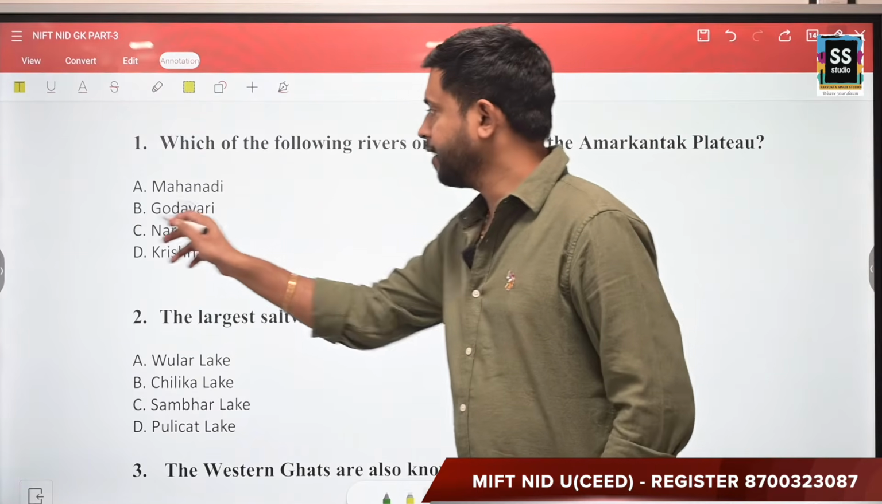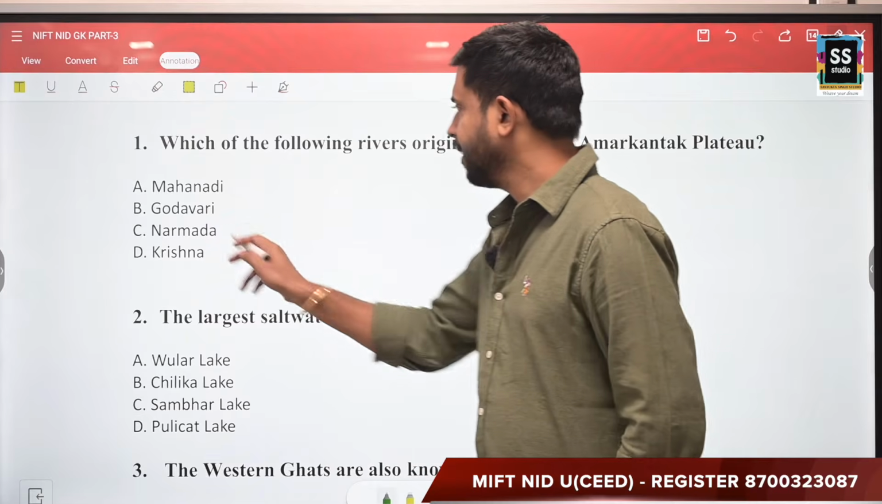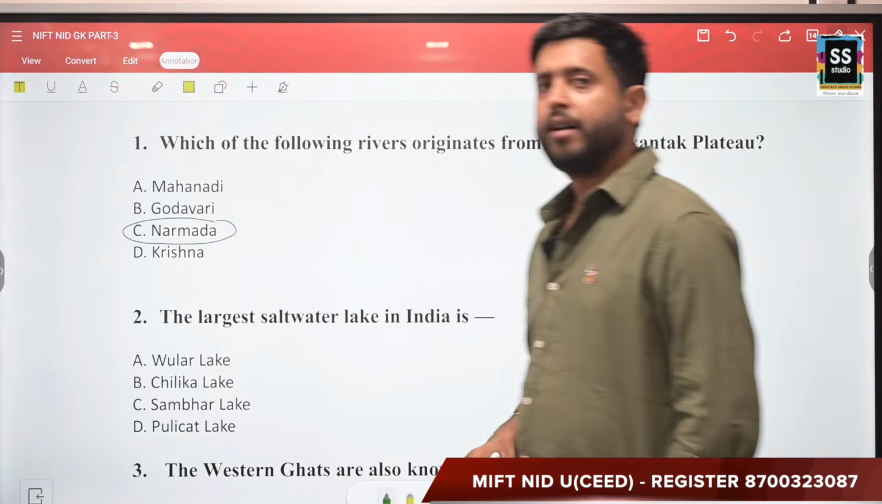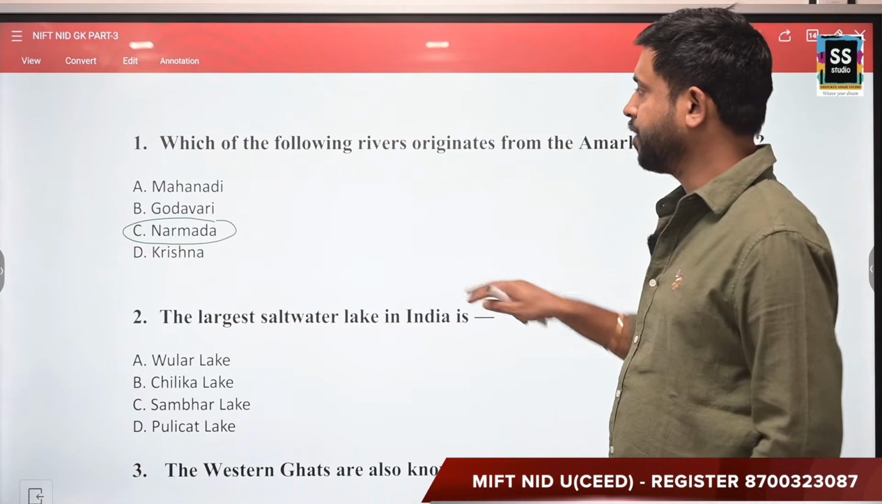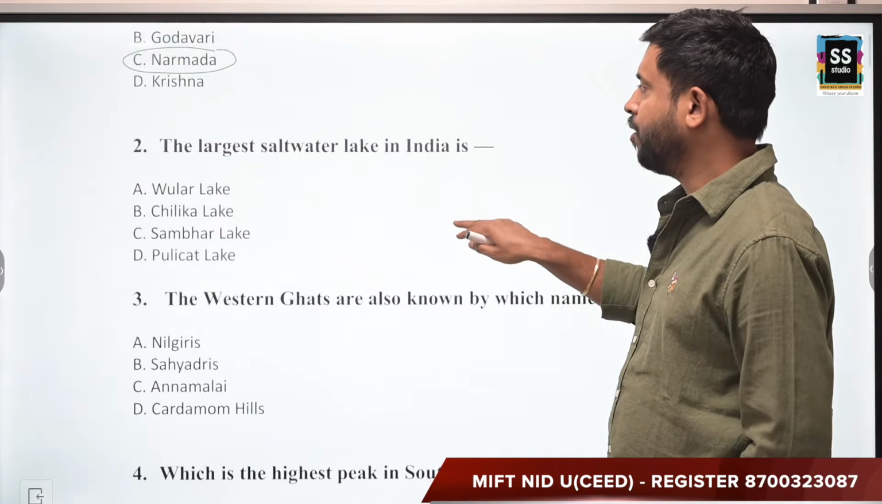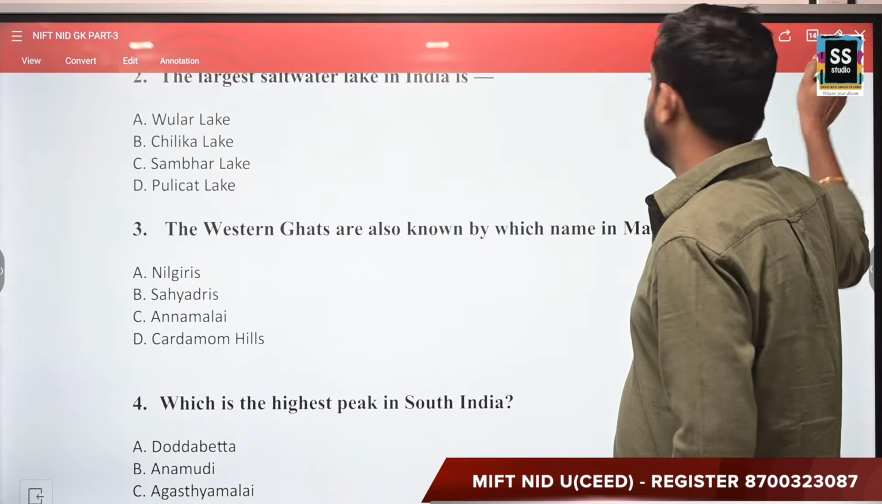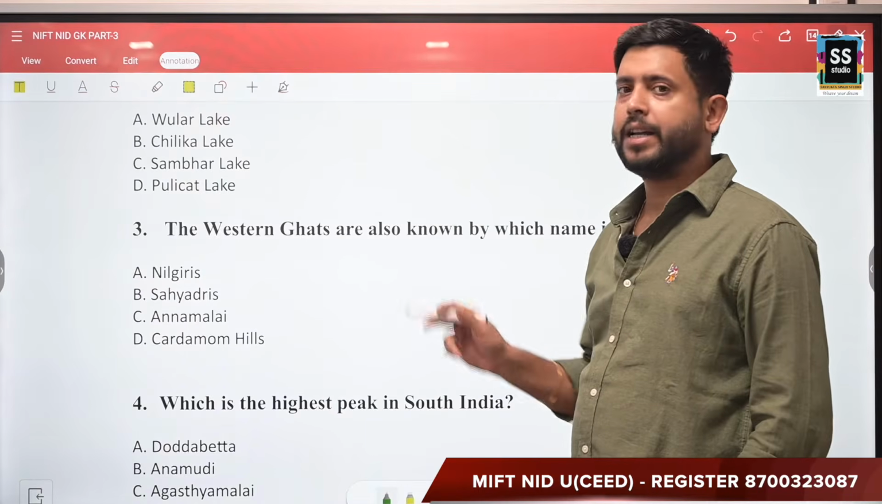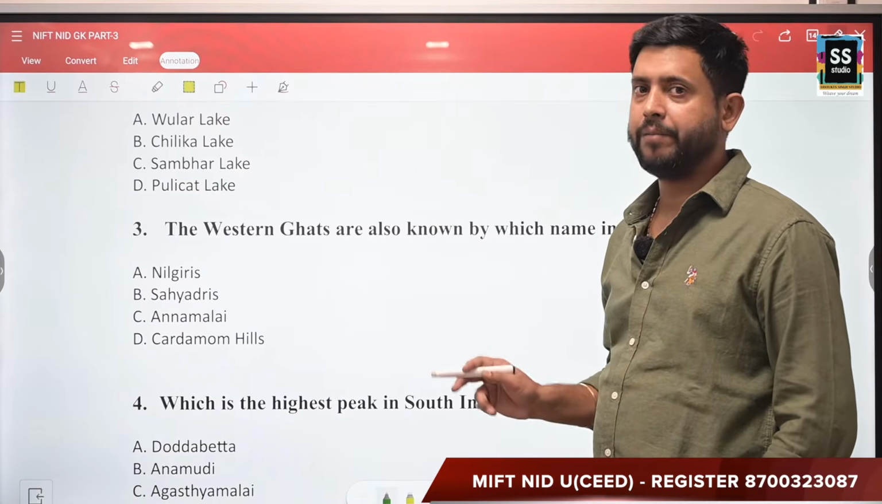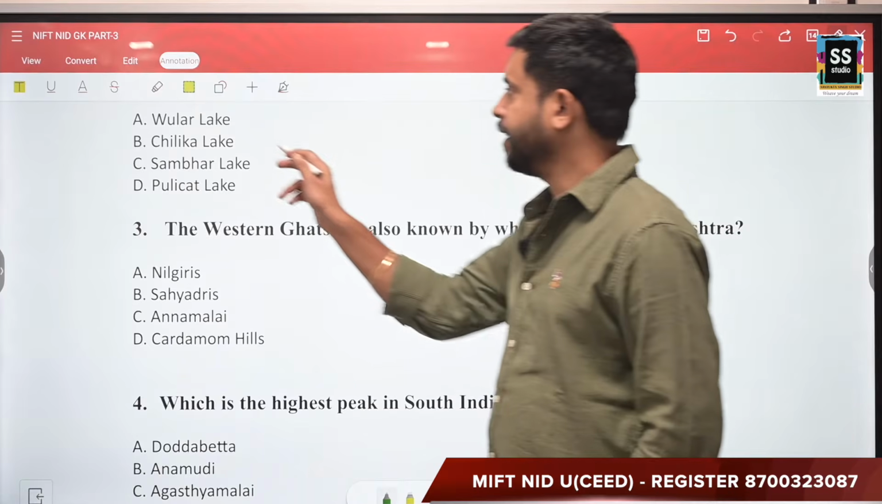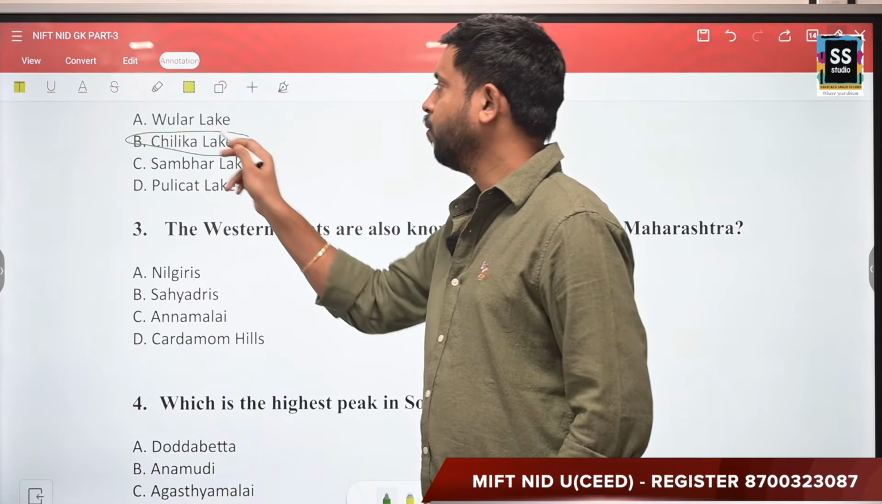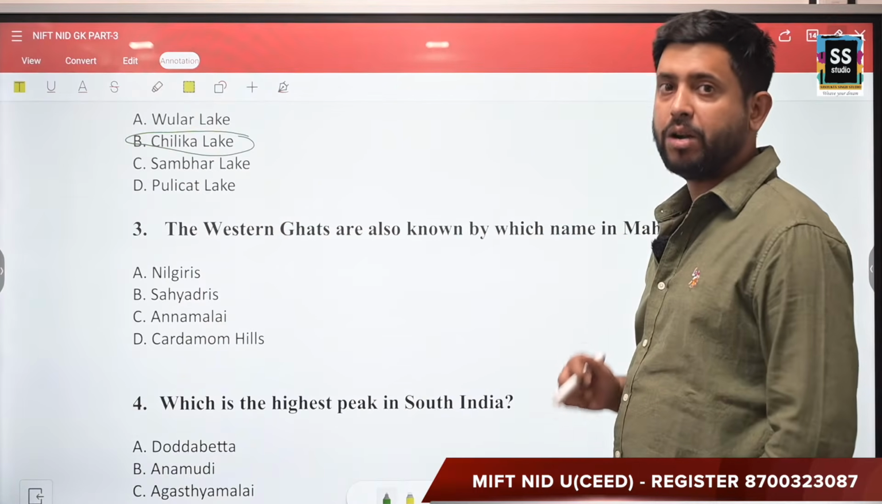The correct answer is Narmada. Alright, moving forward, the next question says: the largest saltwater lake in India is what? Wular Lake, Chilika Lake, Sambar Lake or Pulicat Lake. So, out of these 4, the correct answer is Chilika Lake, which is based in Odisha.